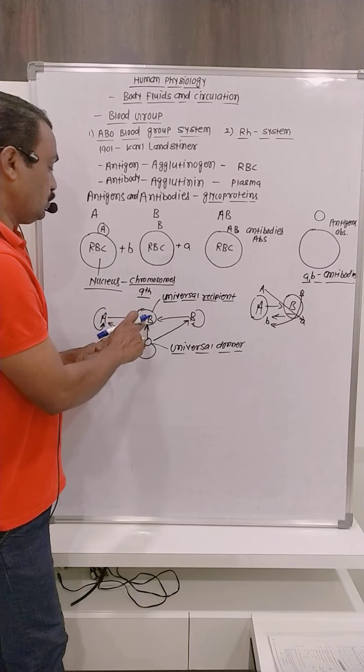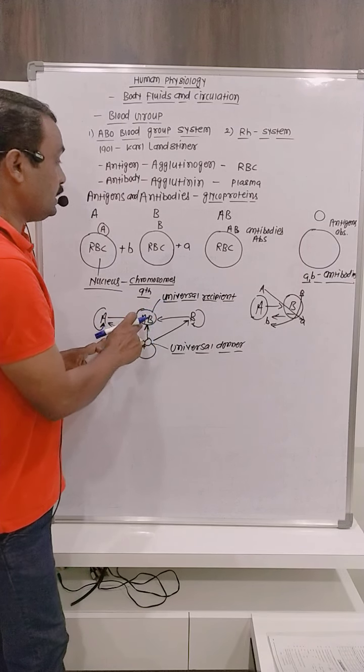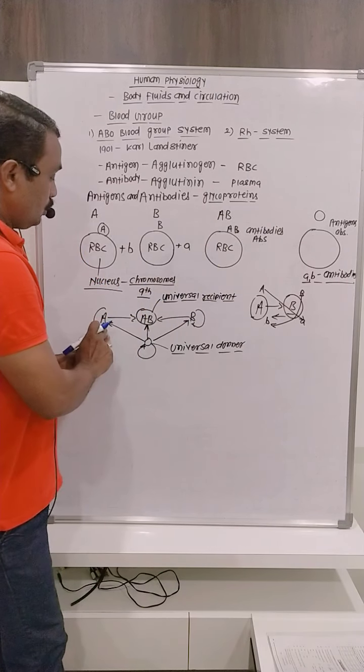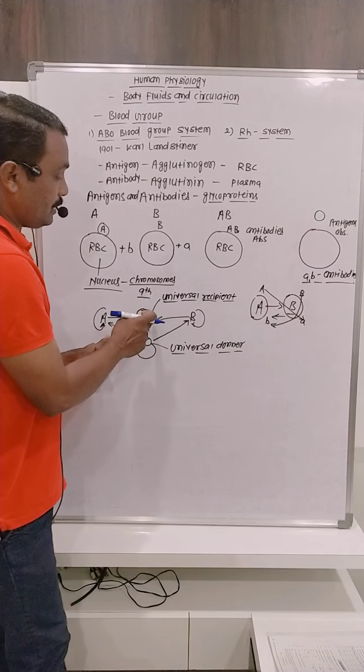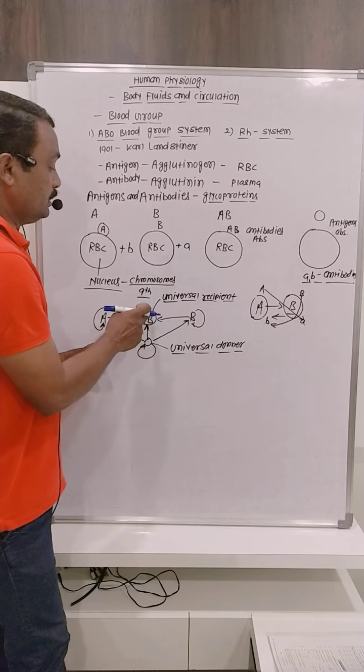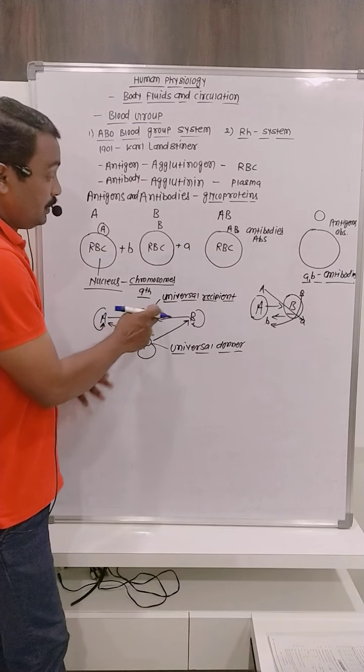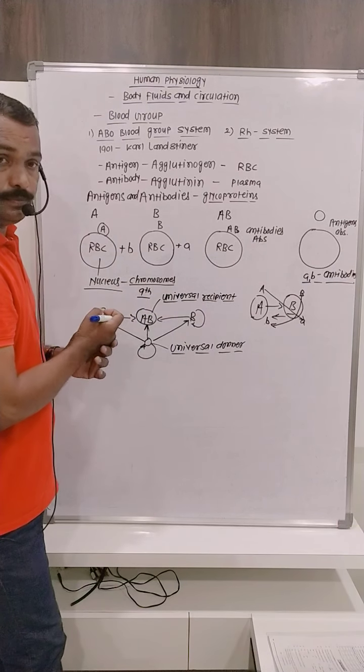Then what happens? In AB there is an absence of antibodies, antigens are present. Donor's antigens react with recipient antibody, but in AB blood group antibodies are absent. That's why they can receive blood from any blood group.